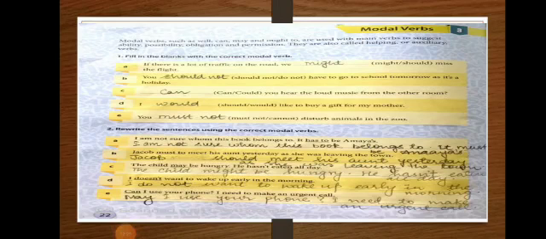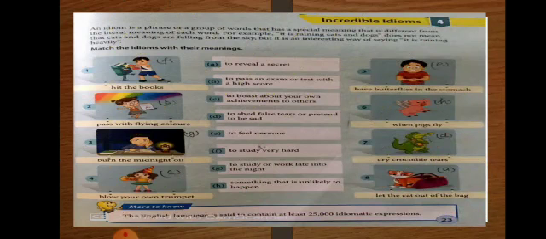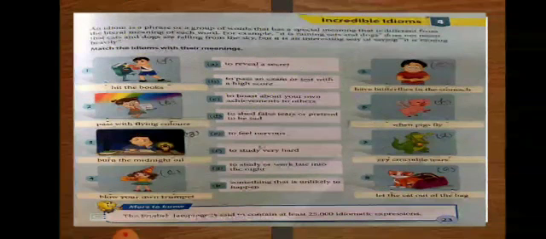Okay, so next chapter is about incredible idioms. An idiom is a phrase or a group of words that has a special meaning that is different from the literal meaning of each word. We use these words to emphasize. For example, it is raining cats and dogs. It is an idiom. It does not mean that cats and dogs are falling from the sky, but it is an interesting way of saying it is raining heavily.